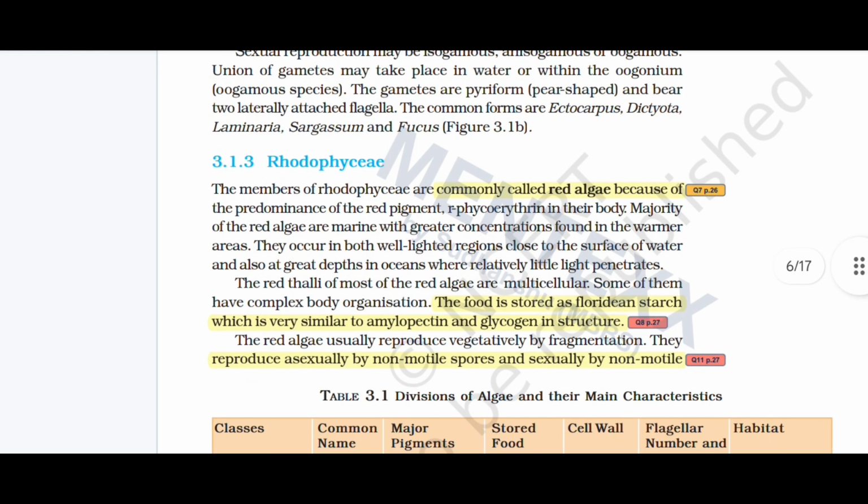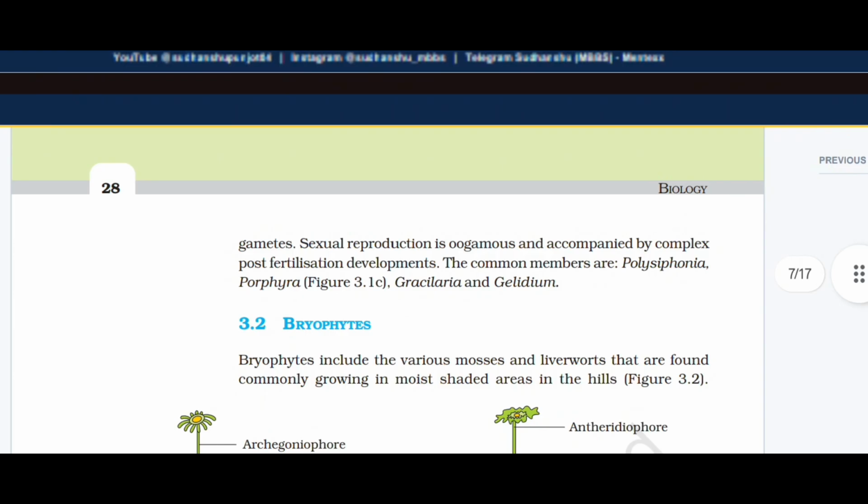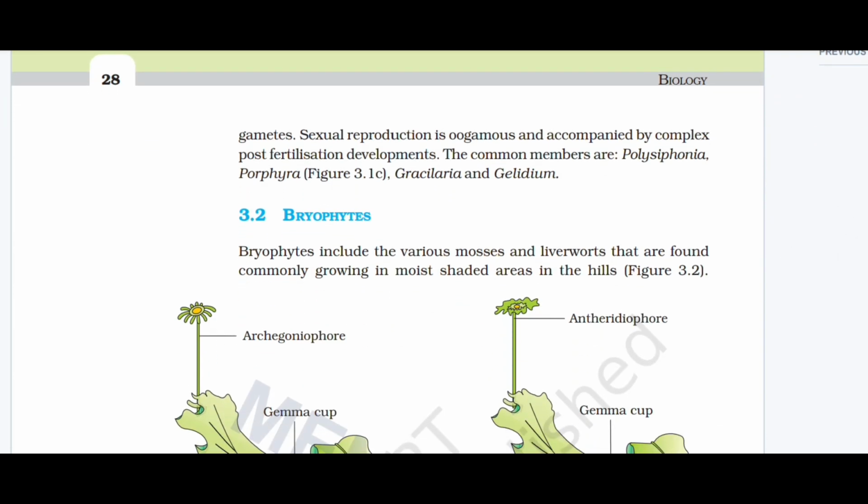The red algae usually reproduce vegetatively by fragmentation. They reproduce asexually by non-motile spores and sexually by non-motile gametes. Sexual reproduction is oogamous and accompanied by complex post-fertilization development. The common members are Polysiphonia, Porphyra, Gracilaria, and Gelidium.